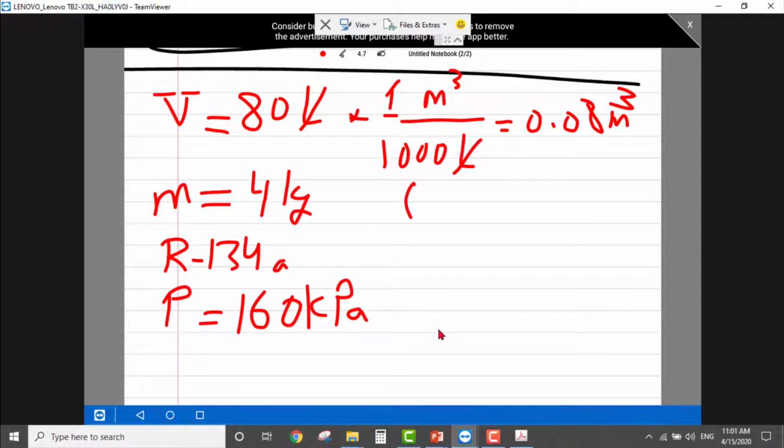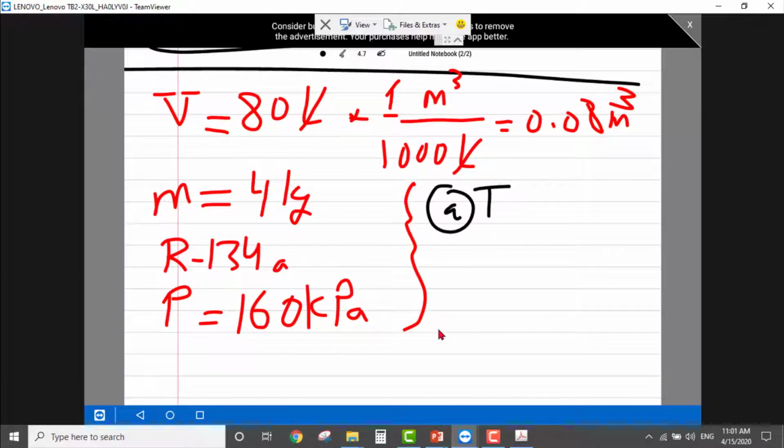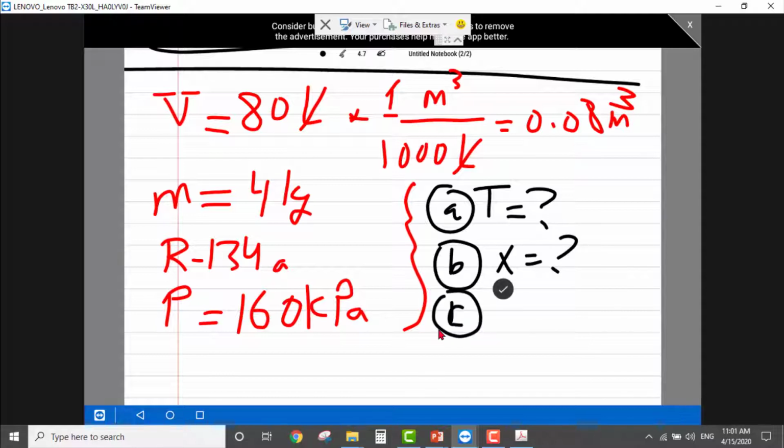We need to find A, the temperature. B, we need to find the quality. C, we need to find the enthalpy, so either H or lowercase h.